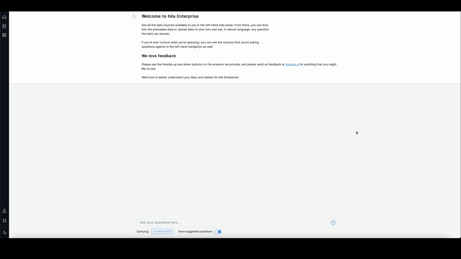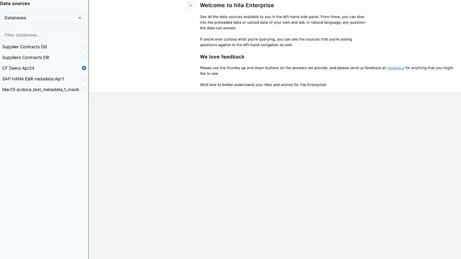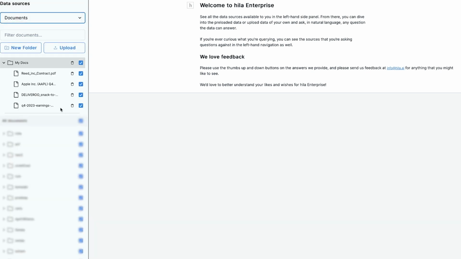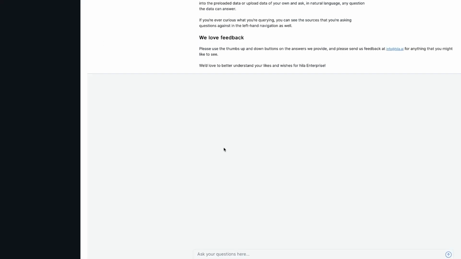Hello, and welcome to a demo of Conversational Finance powered by the Gila Enterprise Platform. This system can work on revenue, expenses, and invoices today. It can query across multiple systems and sources of data, such as the structured data we have here or unstructured data. Today, we'll deep dive into a scenario.